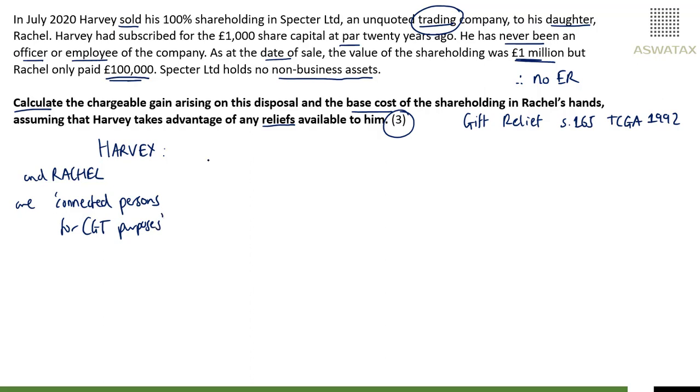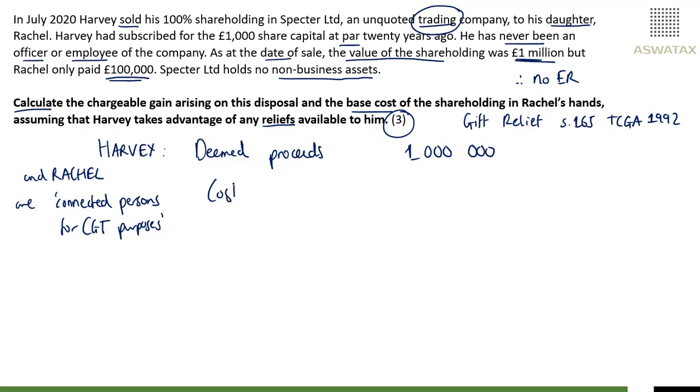And what is the effect of them being connected? Any disposal is deemed to be at market value. So deemed proceeds, you take market value, which is the 1 million. As per the question, the value of the shareholding was 1 million.